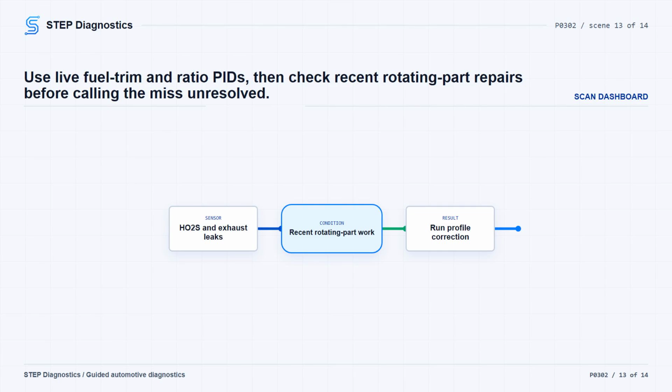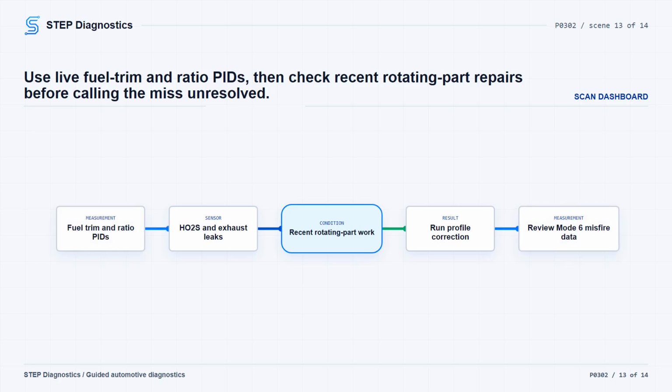Start the engine and monitor EQ RAT 11, EQ RAT 21, long FT 1%, long FT 2%, SHRTFT 1%, and SHRTFT 2%. Record the values and compare any that look out of range to the correct reference values. If the data points toward a biased HO2S, check the HO2S, exhaust system, and HO2S mounting flanges for leaks or damage. Repair as needed, clear codes, and repeat the self-test.